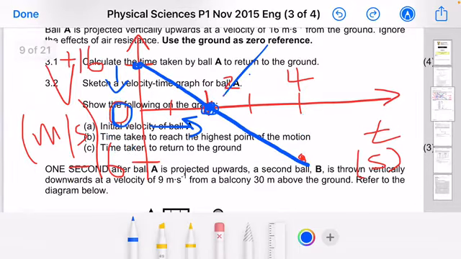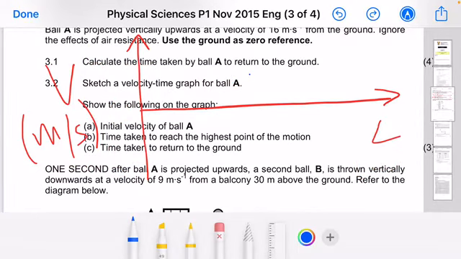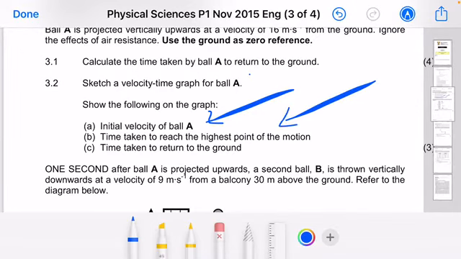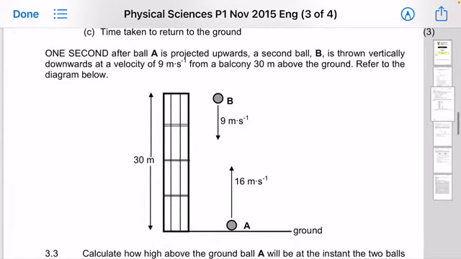I'm not sure if it makes sense, ladies and gentlemen, but I assume you fully understand, because I've given a bit of background regarding this type of question, regarding this chapter. So I assume you fully understand how you will represent your graph. But most importantly, we want to see the initial velocity of ball A, the time taken to reach the maximum height, and the time taken to return to the ground. Massively important, ladies and gentlemen, that you show all of that information. So guys, let's now move on to the next question.